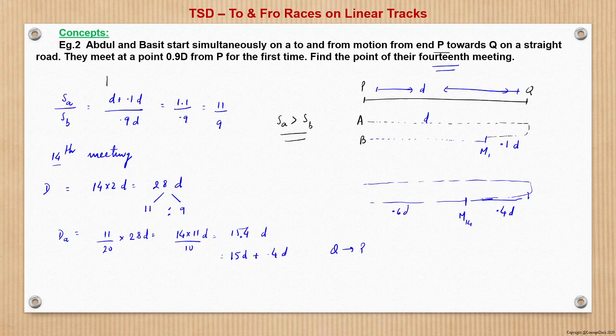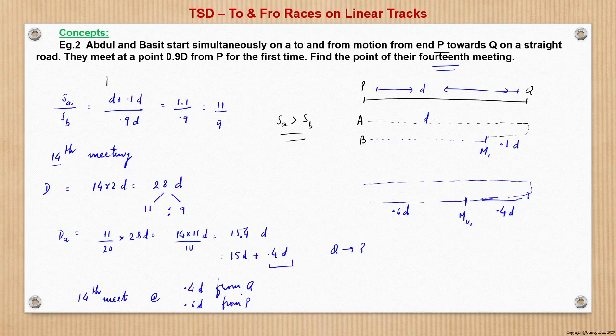So this will be 0.6d. So where are they meeting? The 14th meeting is at 0.4d from Q, or 0.6d from P.